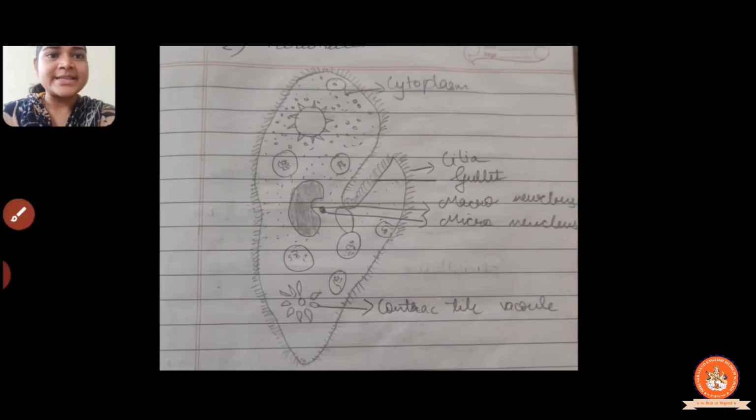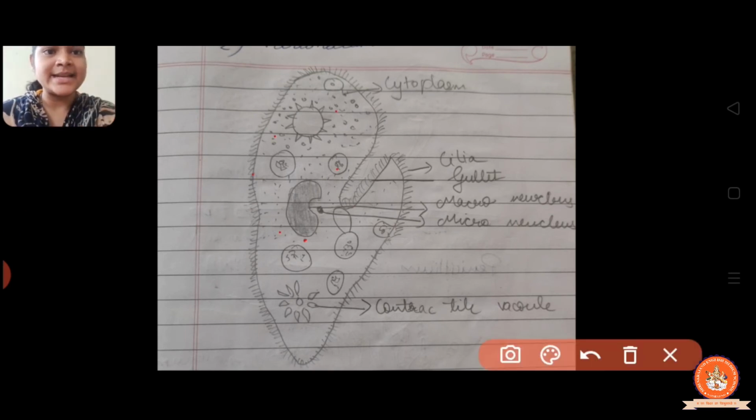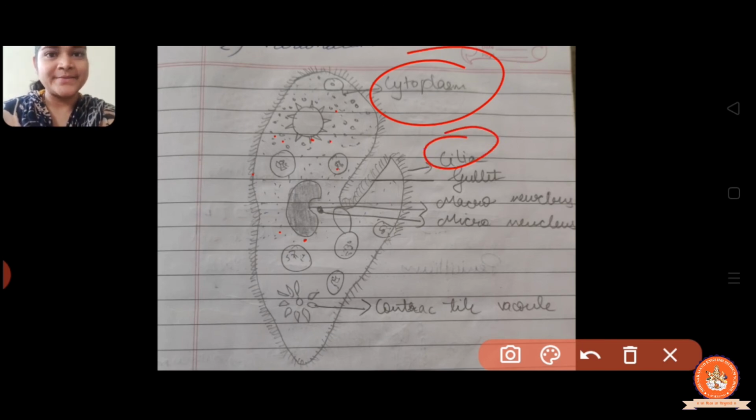Now the next example is paramecium. So in that again the cytoplasm. Cytoplasm is a jelly-like structure. Then cilia. Cilia are used for locomotion, for the movement. So in amoeba, the pseudopodia are used for locomotion, whereas here the cilia are used for the locomotion or movement.